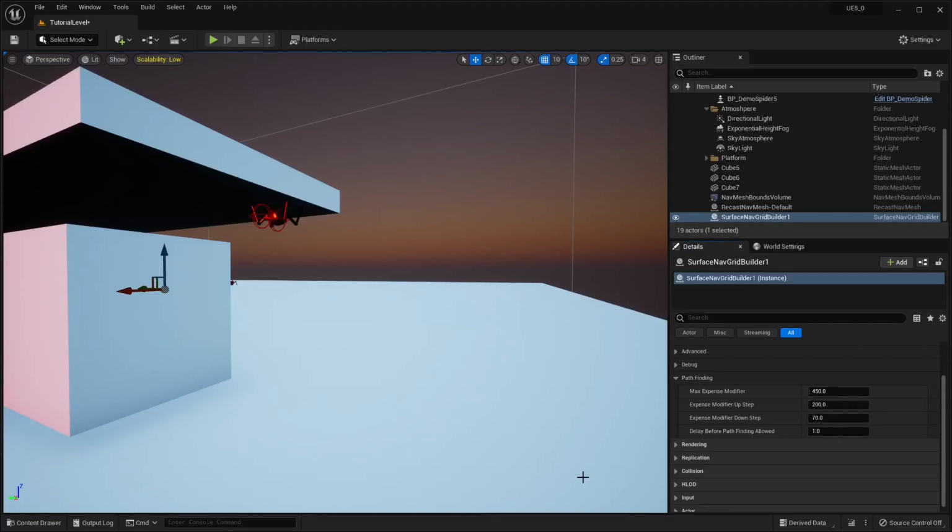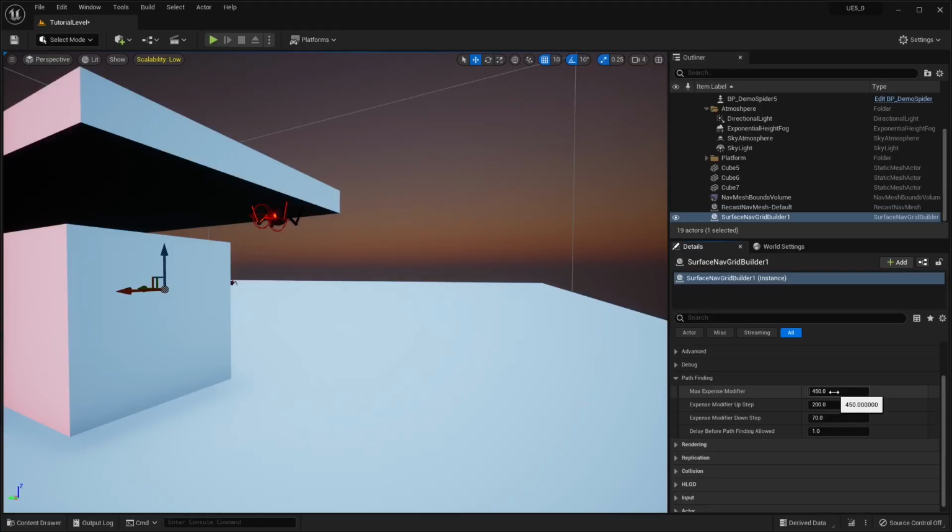Okay, so now let's take a look at these three properties here. Here we've got the max expense modifier. That one is the maximum dynamic modifier that can be built up to. You don't want to make this so high that the AI end up wandering away from their target.